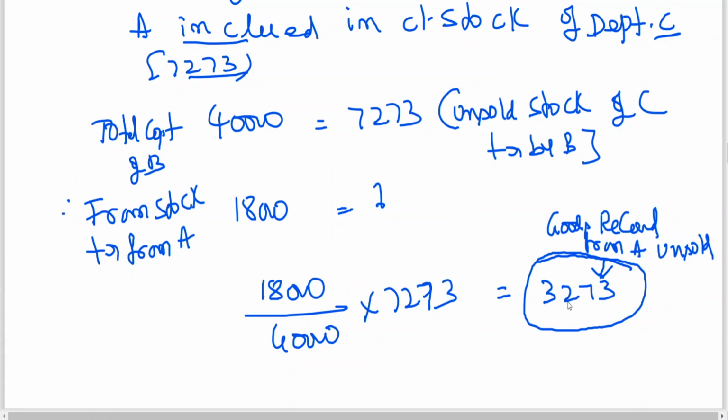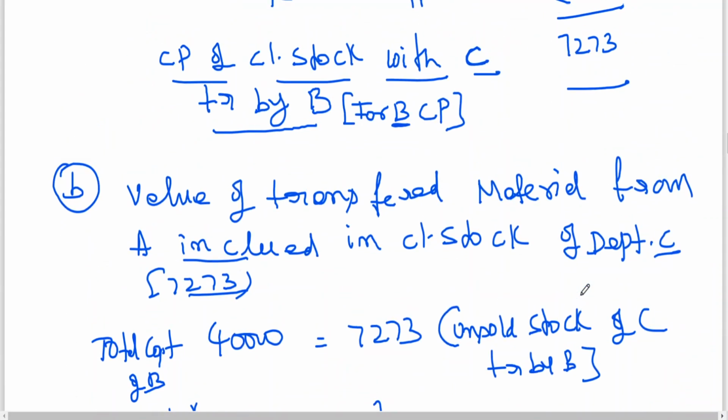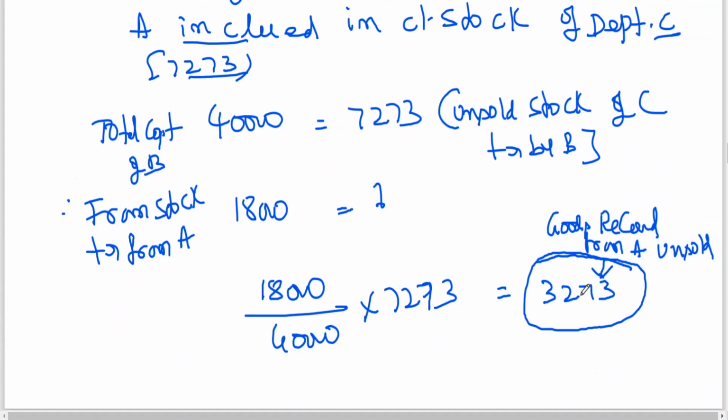7,273 into 55%. 4,000 rupees. 4,000 rupees belongs to whom? Cost price of B, 55%. Remaining 45% is getting from whom? A. That means unsold stock of C, 55% is transferred from B.